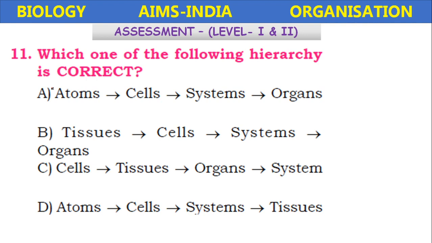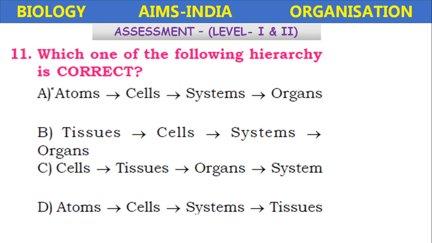Next, which one of the following hierarchy is correct? Atoms, cells, tissue; atoms, cells, systems, organs; tissues, cells, systems, organs; cells, tissues, organs, system; atoms, cells, systems, tissues. Which one is correct?